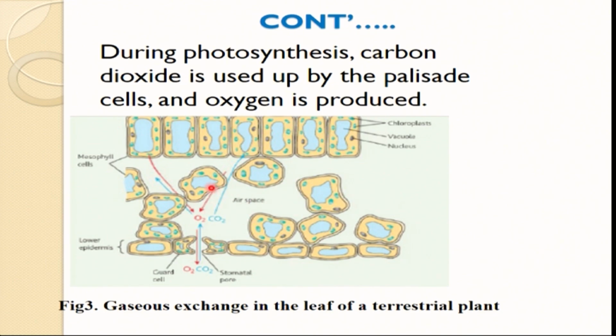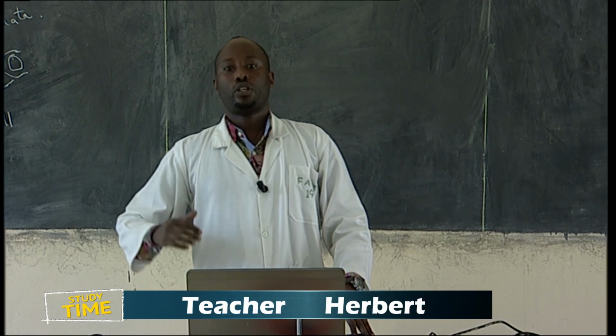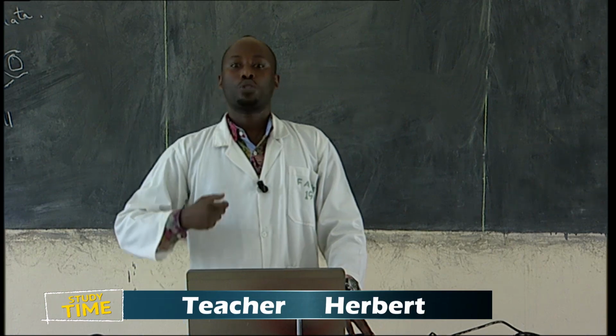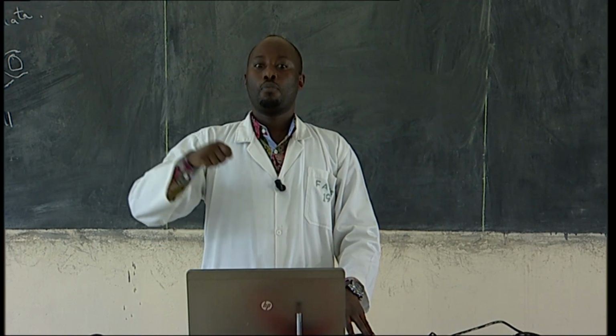You see the arrows. The red ones show oxygen leaving the leaf as a byproduct, but carbon dioxide is diffusing into the leaf through pores called stomata, and the guard cells are able to open. Carbon dioxide diffuses in and is stored in the air space, to be used as a raw material for photosynthesis. This means that the concentration of carbon dioxide in palisade cells becomes lower than in the air space outside the cell. Therefore, during photosynthesis, carbon dioxide diffuses into the palisade cell from the air space.